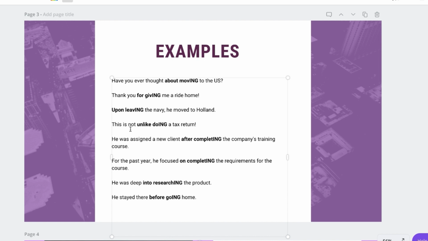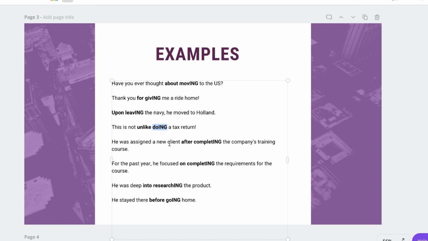Then the next example. This is not unlike doing a tax return. Unlike doing. Same rule applies. He was assigned a new client after completing the company's training course. After is a preposition, completing. Not after complete, completed, whatever people write. You have to say after completing. One more example. For the past year, he focused on completing the requirements for the course. Same story. On is a preposition, completing, the same verb.